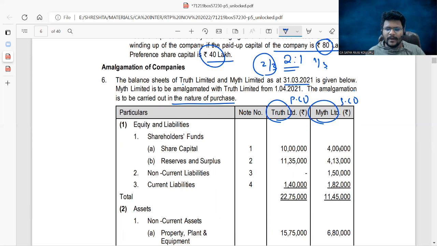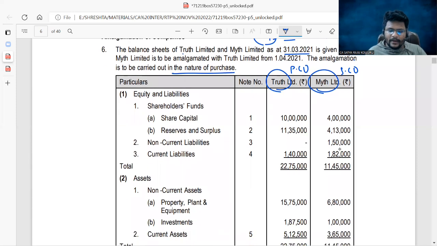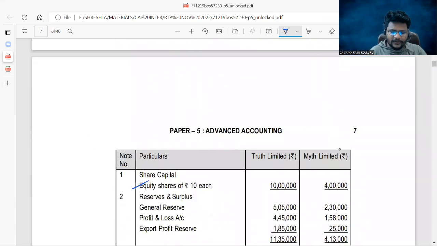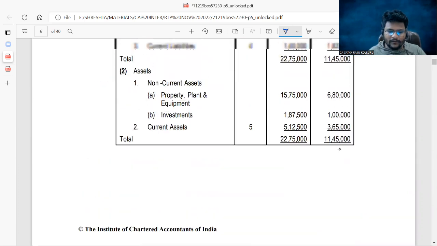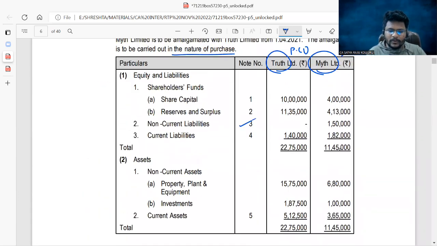Okay. So, I mean, the 5 conditions which were given for amalgamation in the nature of merger were not satisfied. Any one of the conditions was not satisfied here, or more than one condition may not be satisfied. Share capital note number 1 is given, equity shares and reserves and surplus, general reserve, P&L account, export profit reserve, which is a statutory reserve. But since this is amalgamation in the nature of purchase, we need to maintain that statutory reserve by passing an adjustment entry, that is amalgamation adjustment account to export profit reserve account. Okay, fine.